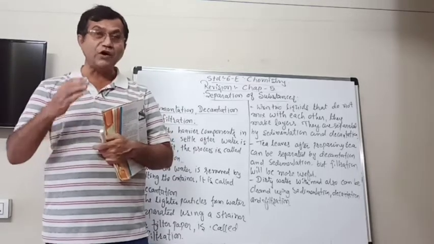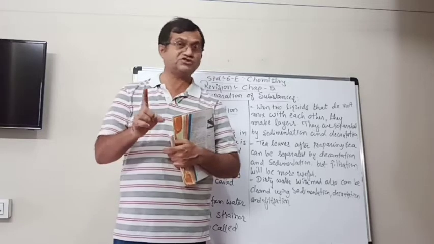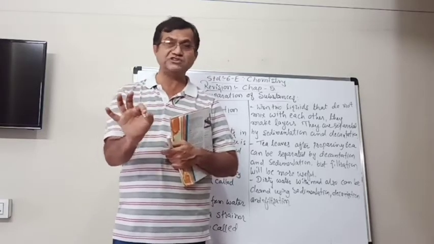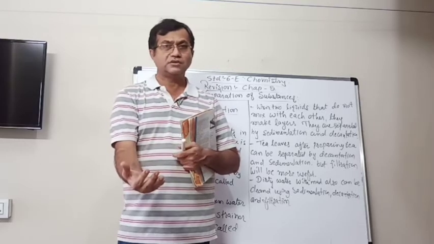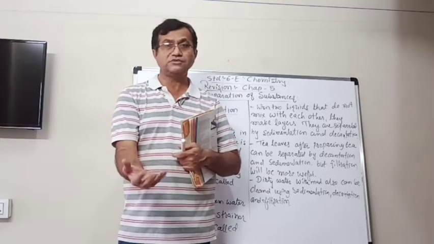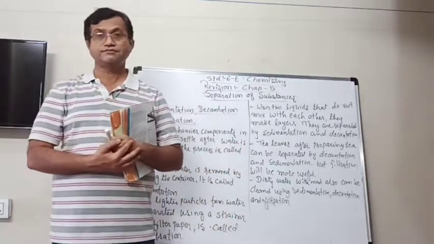So there will be two separate layers there. Now if we want to separate them, first we let them stay undisturbed, so the heavy liquid will settle down. That is sedimentation.